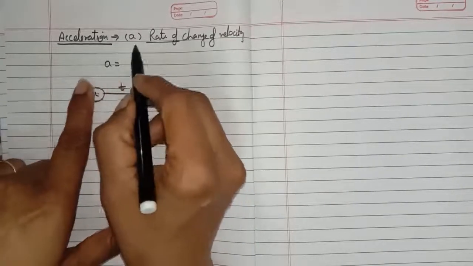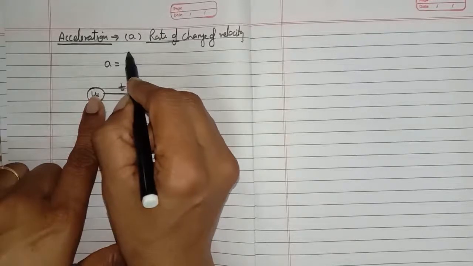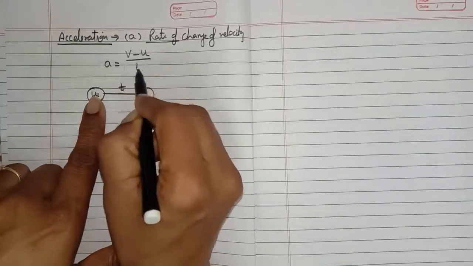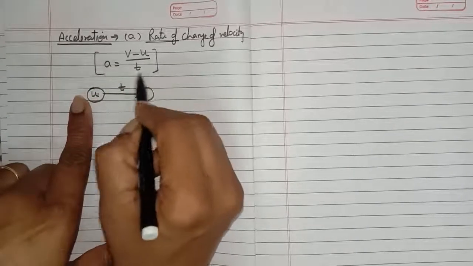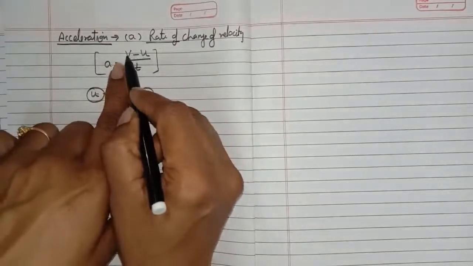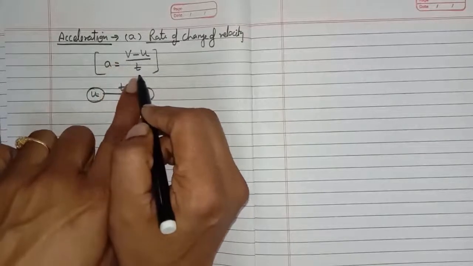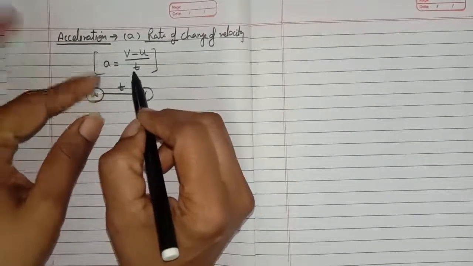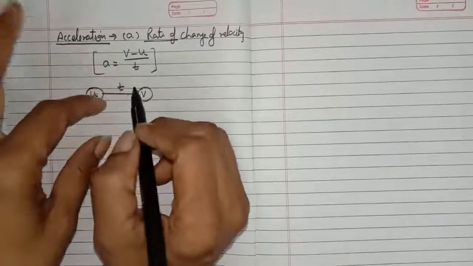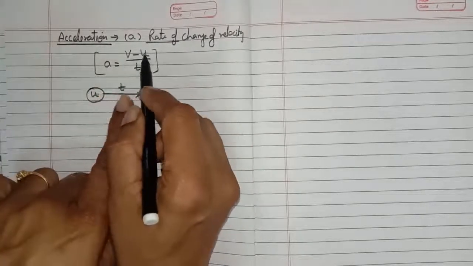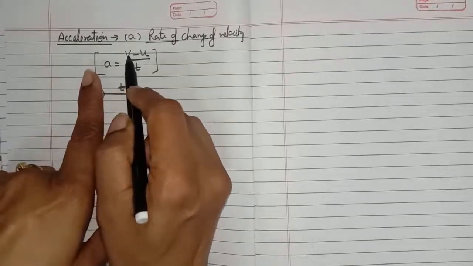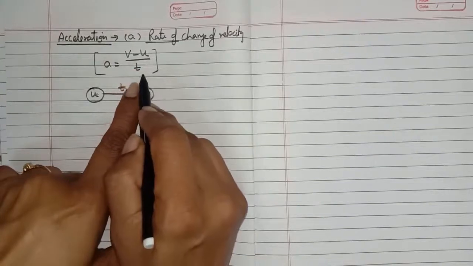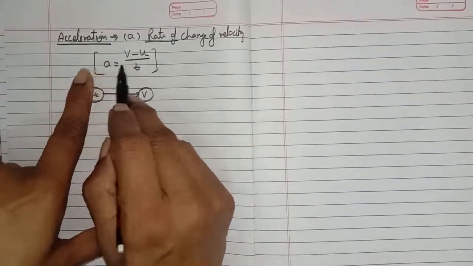So acceleration is equal to the change in velocity, final velocity minus initial velocity, upon time. This is the formula for the acceleration: acceleration is equal to final velocity minus initial velocity divided by the time. When you write the formula for any values, you should always mention the meaning of these symbols. Like v represents the final velocity of the body, u represents the initial velocity of the body, and t is the time taken. So acceleration a is equal to this one.